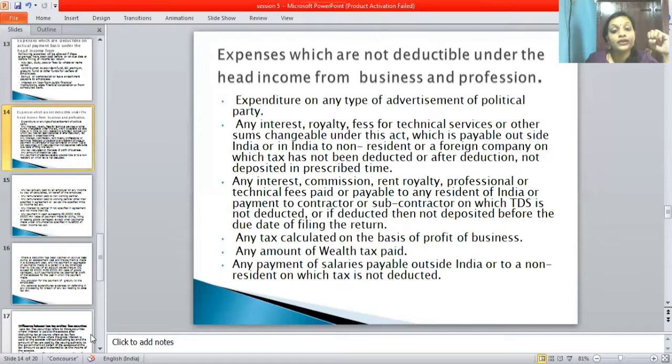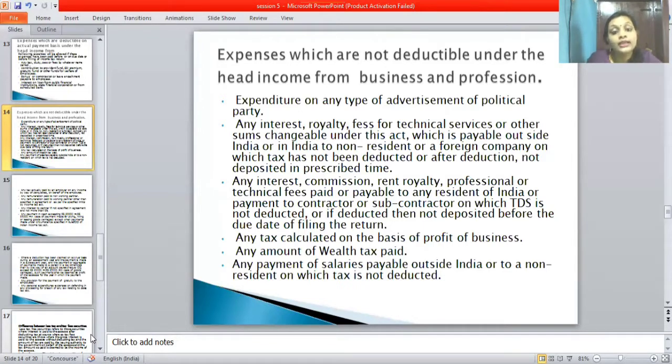The second point is any interest, royalty, fees for technical services or other sums chargeable under this head which is payable outside India, or in India to a non-resident or a foreign company, on which tax has not been deducted or, after deduction, not deposited in the prescribed time.